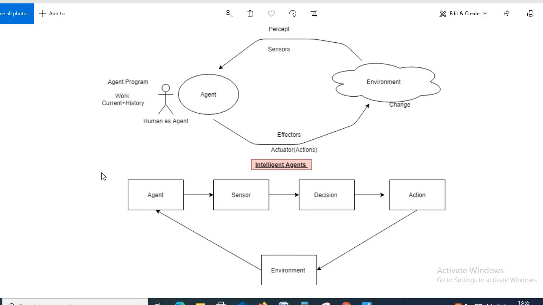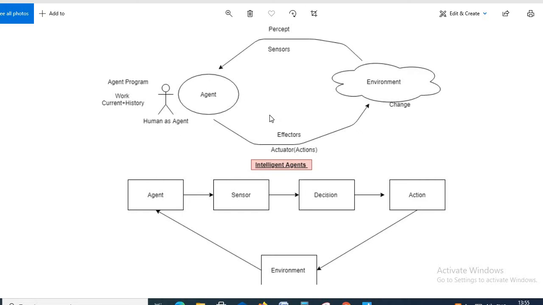We can say that if we are talking about a normal human being as an agent, how will we take any action? We will take action regarding the environment we have. If we are talking about environment, we have some situation. According to that situation, we will think something, we will get some idea, or we have some previous knowledge about that, and according to that we will take action.